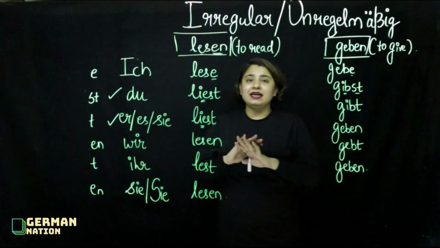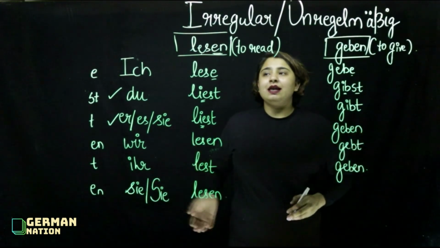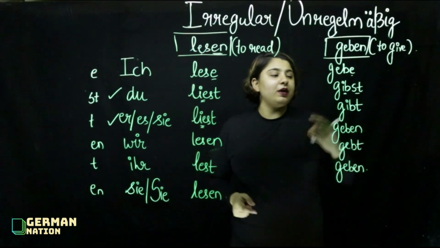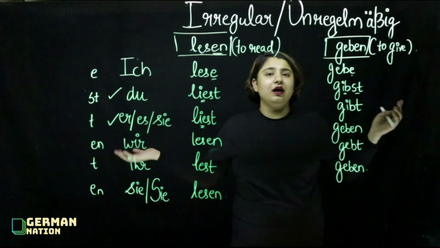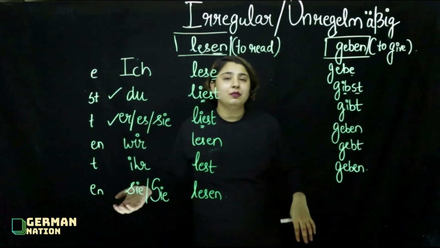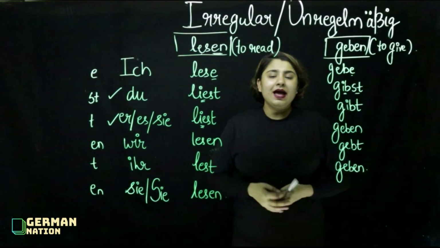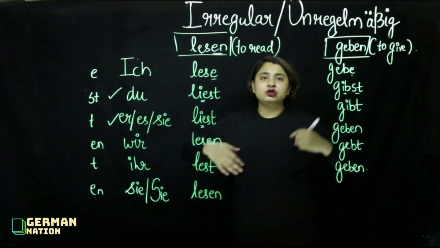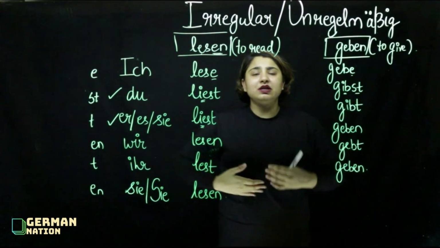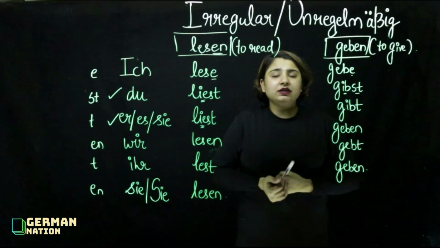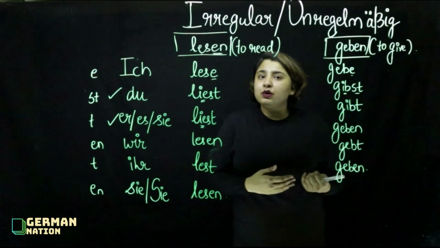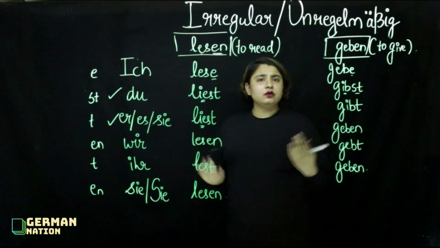And we don't have any specific rule for this, like where ie will come, where e will come, where i will come, where o will come. These are some words that you have to learn this way. And you need not even learn it, you could just read more and more articles, you could read more and more material as per whatever level you are in, and you could just get to know that.